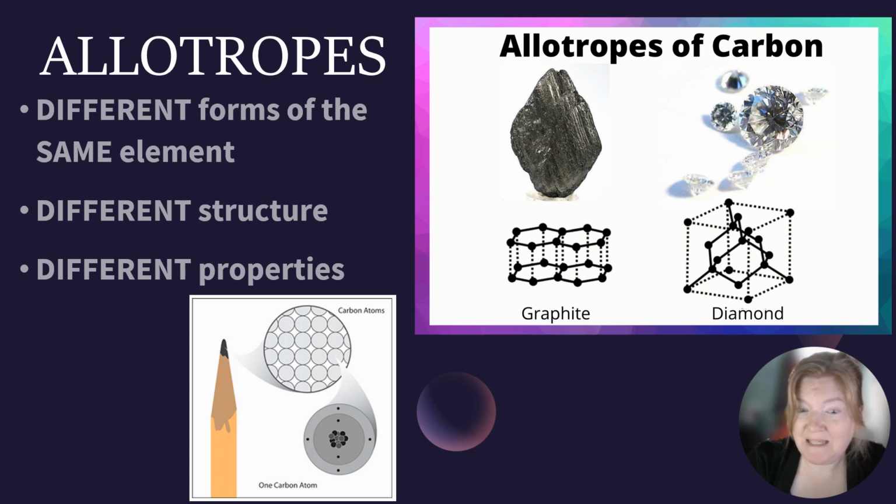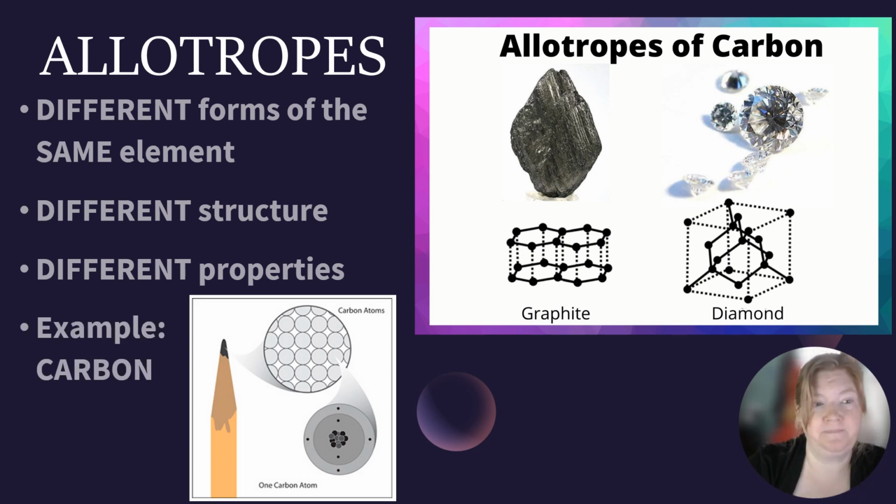Graphite is used in pencils, very soft. Diamond, hardest substance on Earth, can scratch glass, but they are both forms of carbon. So we call them allotropes, forms of the same element with different structures and different properties.